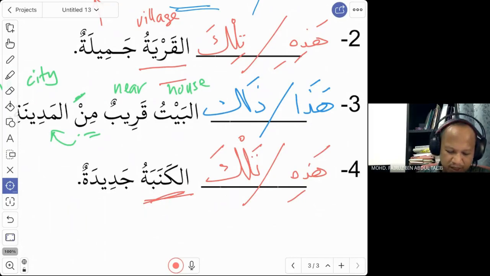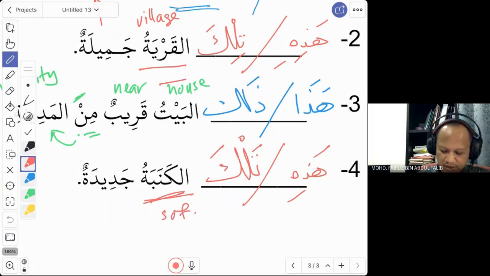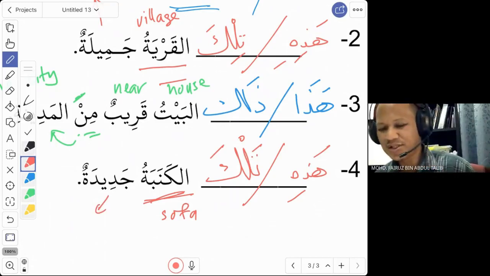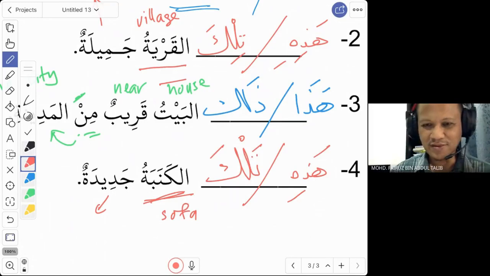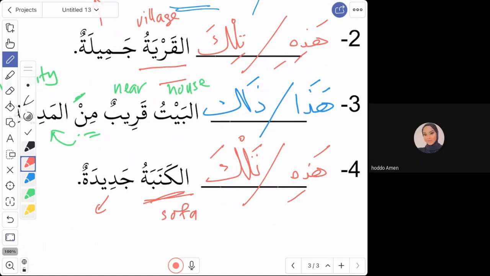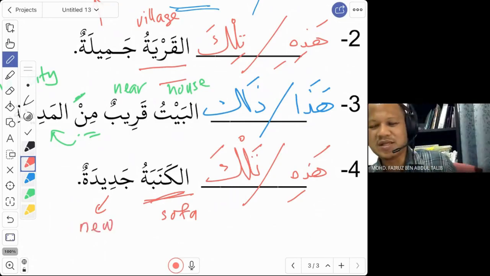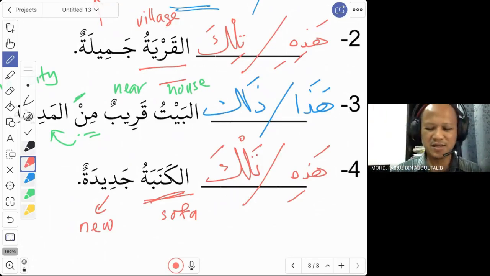What is a kanaba? Kanaba is a sofa. You call it a kanaba. Tilkal kanabatu, that sofa, or hadhil kanaba, this sofa, is jadida. Anyone knows what is jadid? New. Yes, thank you. Jadid means new. We say jadid or jadida, new. So these are the answers.